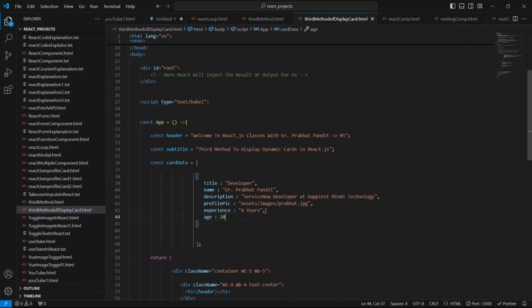So you know how to create an object in JavaScript. This is the way of creating the object. This is the key, and this is the value.